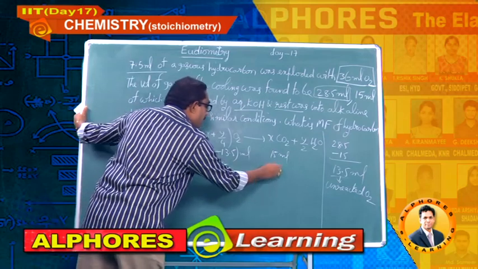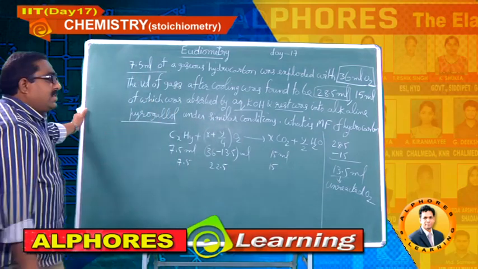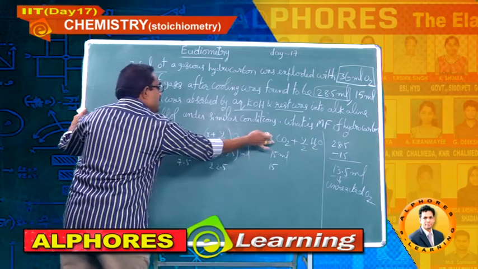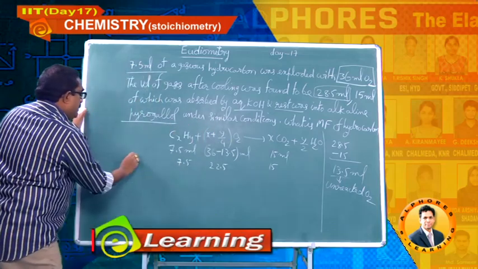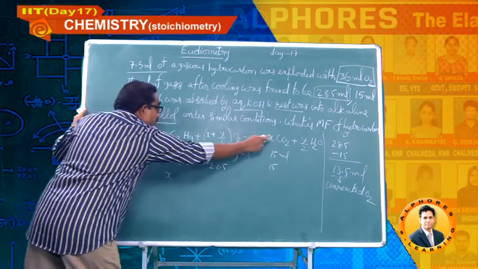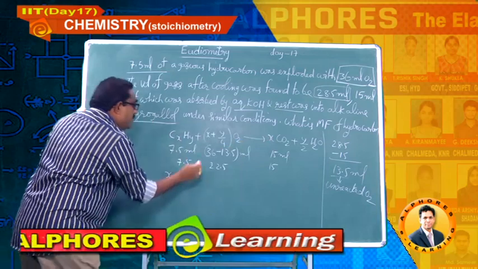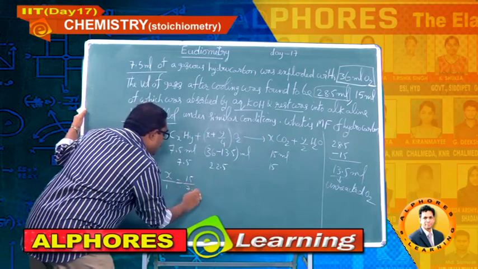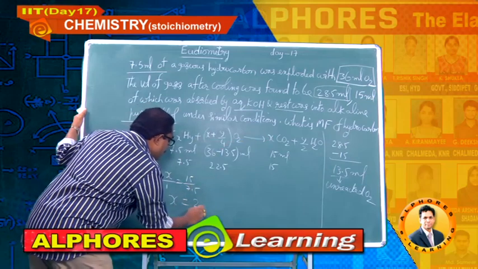Now go for the ratio. Very simple. x moles by 1, moles ratio is equal to volumes ratio. So 15 by 7.5, so x equals 2.